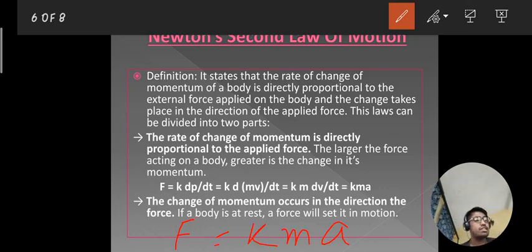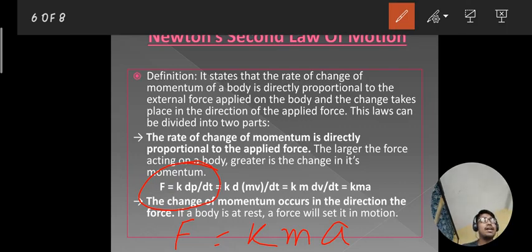This equation will also be known as the second law of motion. The first equation is F equals k dp by dt, and from this we have derived F equals kma. So this equation can also be written as Newton's second law of motion.